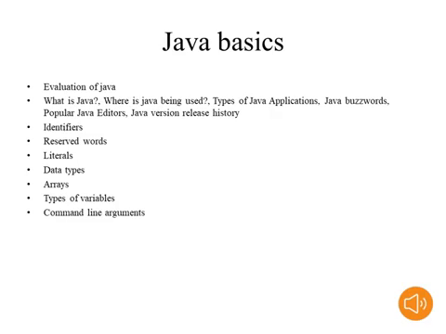After that, identifiers, reserved words, literals, data types, arrays, types of variables, command line arguments. For every programming language, these are the basics. In C++, Java, Python, Prolog, whatever programming language we consider, definitely we will learn these types of basics. Next we will move to the Python basics. In Python, there are some extra concepts, we will see in the next slide.